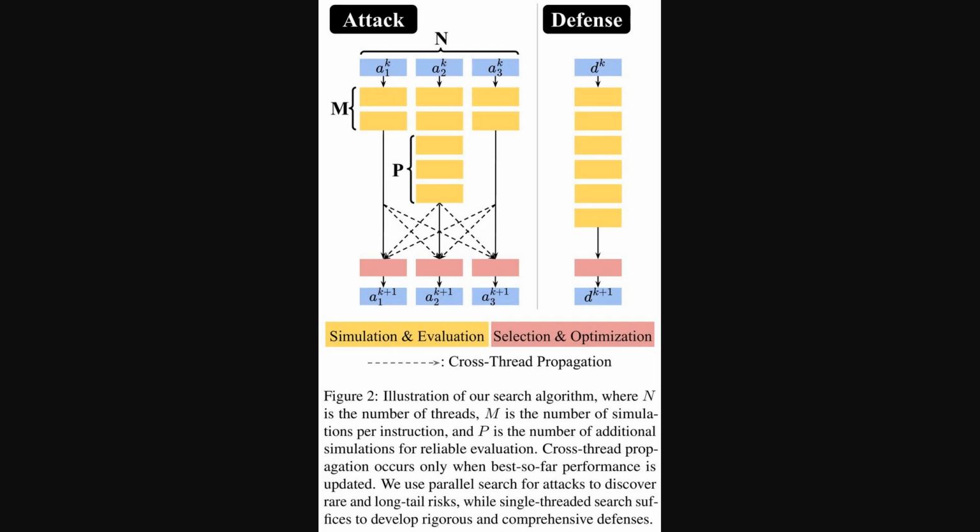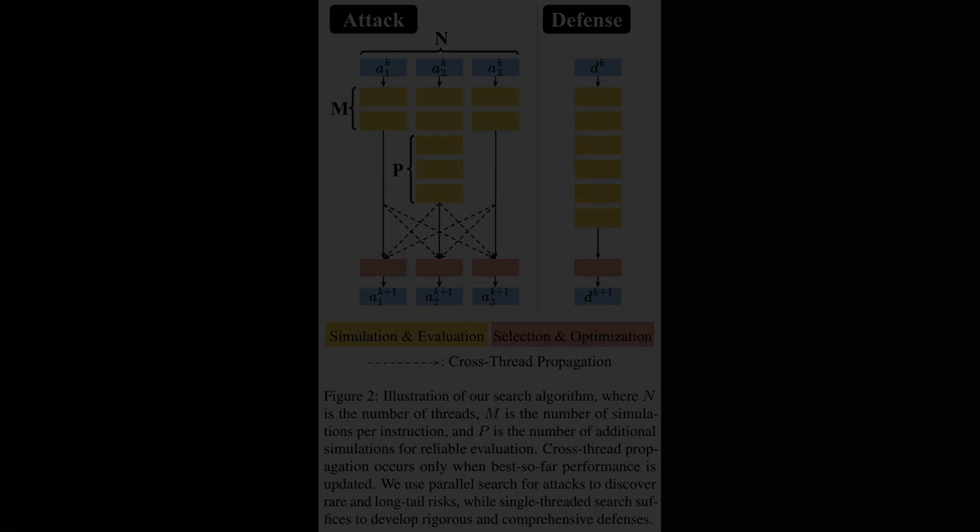Next, the diagram contrasts attack search on the left with defense search on the right. Focus on the whole graphic first. Parallel threads N each test M simulations per attacker instruction, then the best candidate gets P extra runs for a reliable score, before optimization proposes the next instruction. Building on that, dashed cross arrows indicate cross-thread propagation, where the top-performing trajectories are shared so every thread can refine the strongest idea. Meanwhile, the defense side runs a single sequential loop across scenarios for comprehensive coverage.